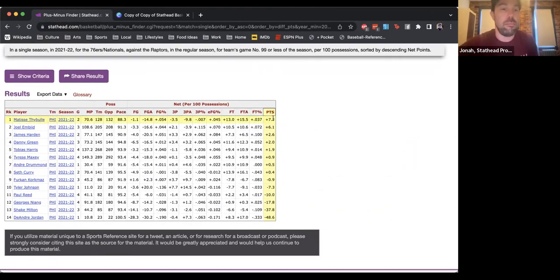The best player by this measure is actually Matisse Thybulle, who will not be eligible to play in Toronto. So if you're trying to figure out how much the Matisse situation is going to hurt the Sixers, you can see, well, they were fantastic. They were 7.3 points per 100 possessions better with Matisse on the floor when they were facing the Raptors.